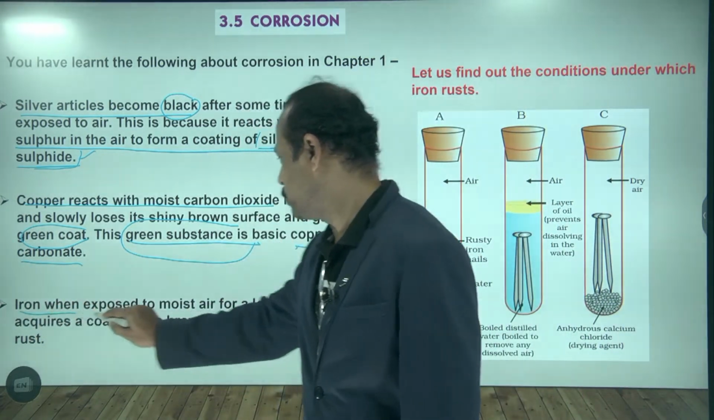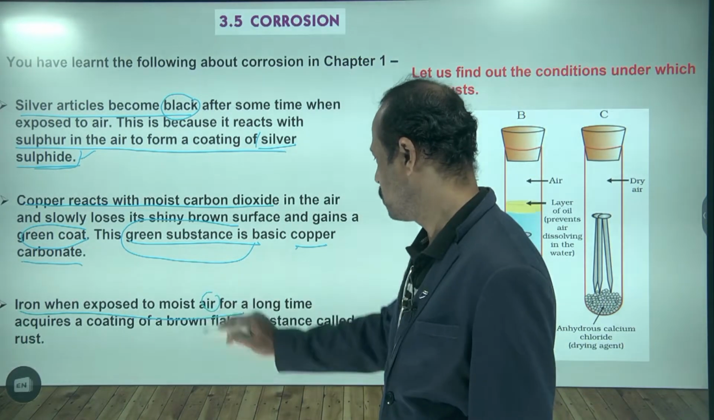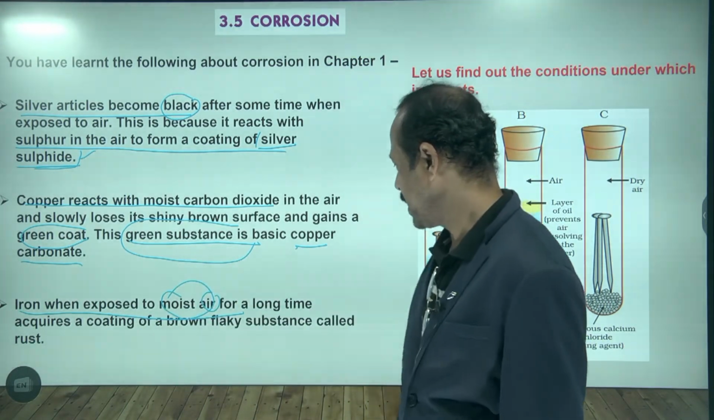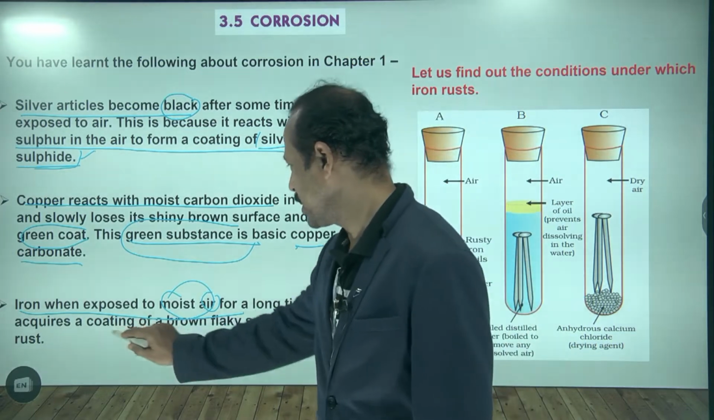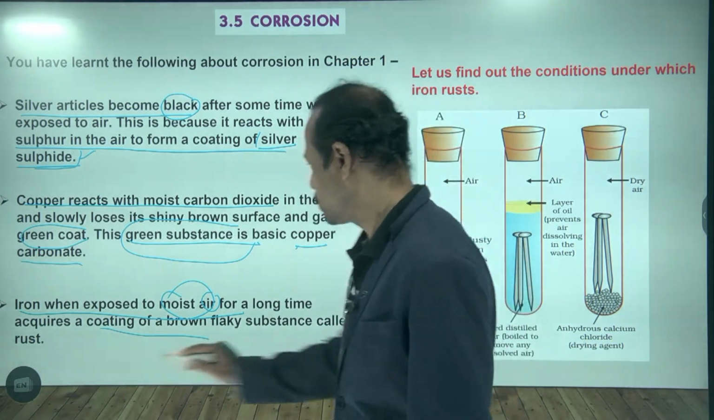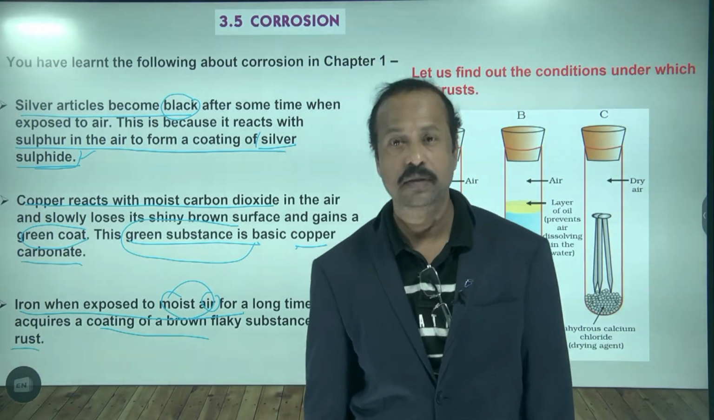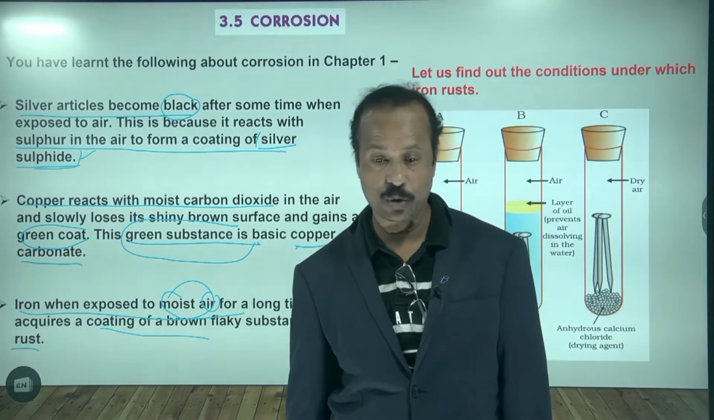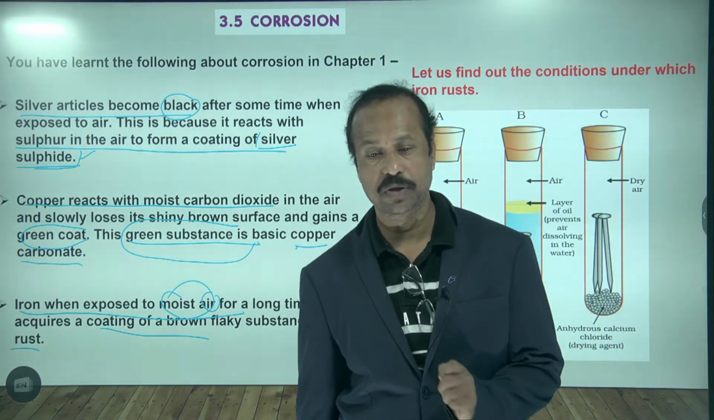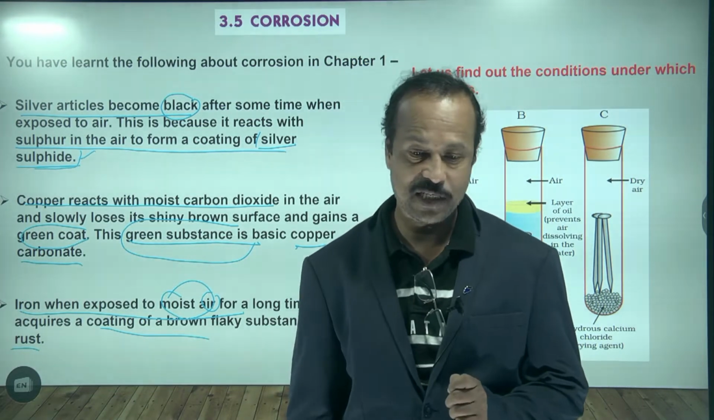Similarly, iron is exposed to moist air. Moist means what? Wet air. So here also a brown color coating is formed, and this is called rust. What is it called? These are corrosion. Due to corrosion, the metal gets spoiled.